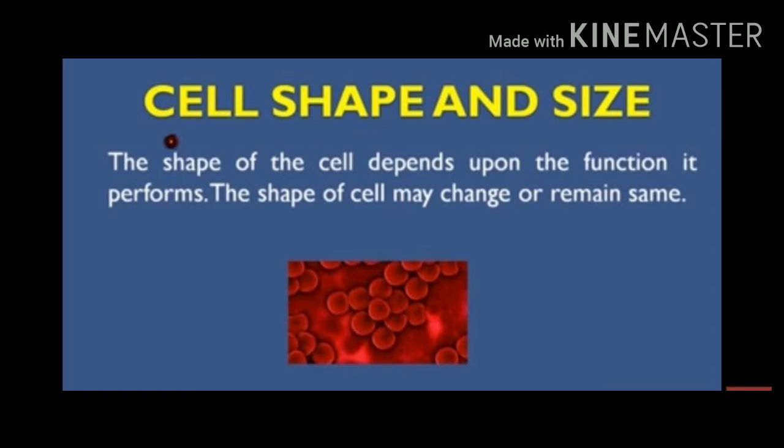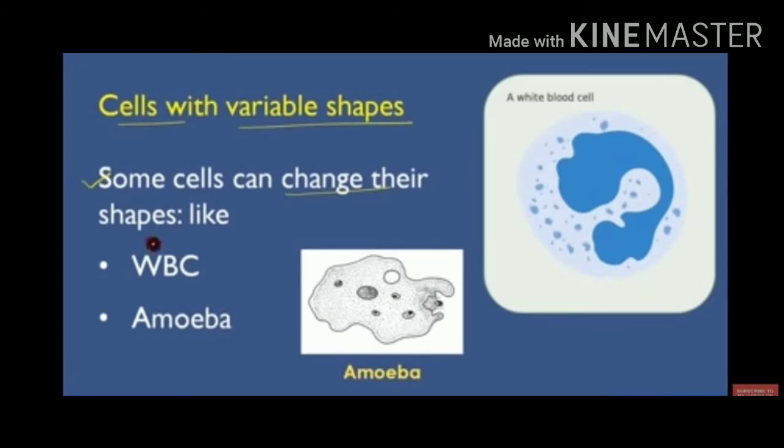Next is cell shape and size. The shape of the cell depends upon the function it performs. The shape of a cell may change or remain the same. There are many organisms which have variable shape. So let us discuss it. Cells with variable shapes: some cells can change their shapes according to their need or functions. First are WBC, white blood cells, and amoeba, which can change their shape.